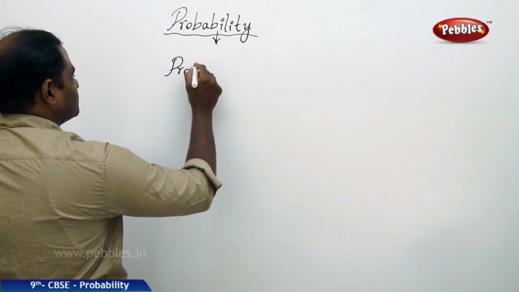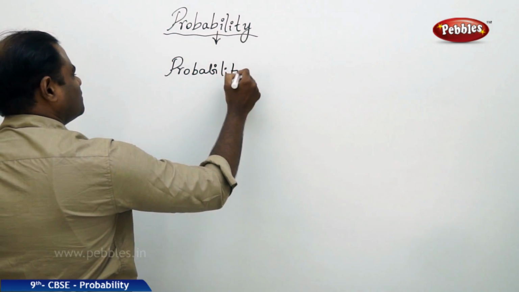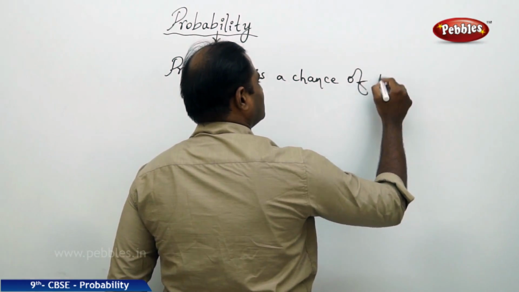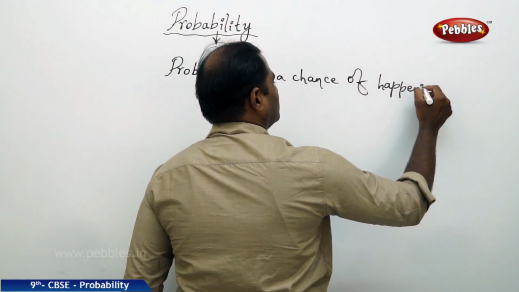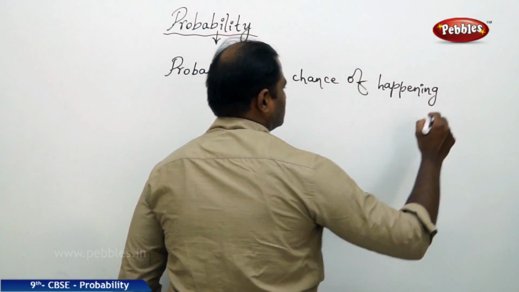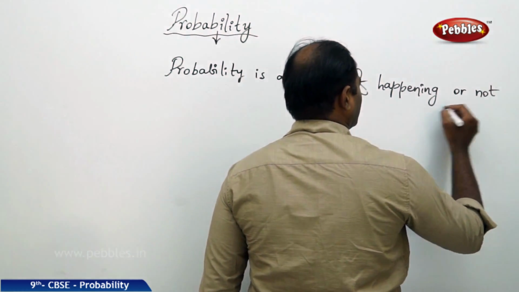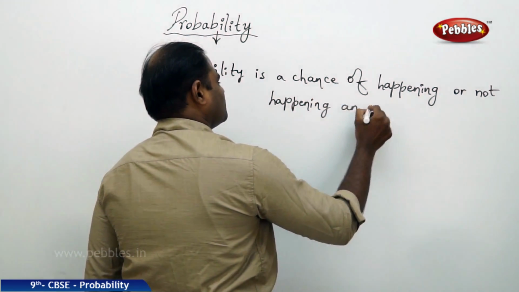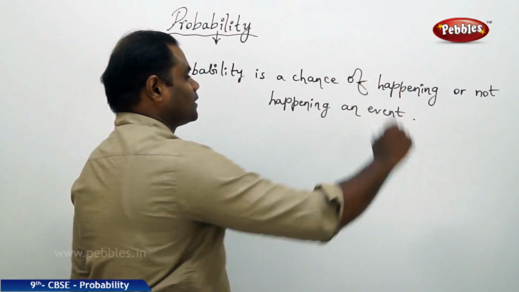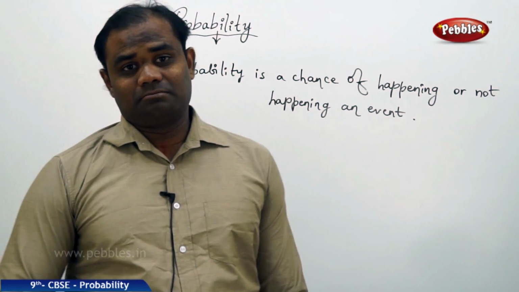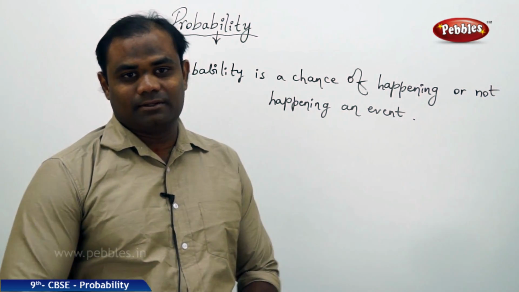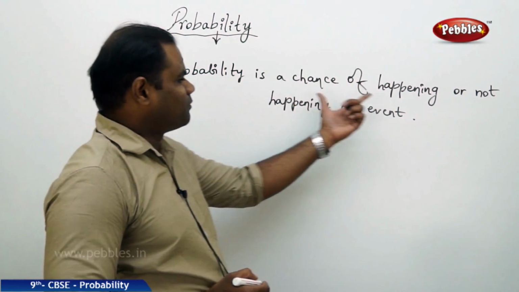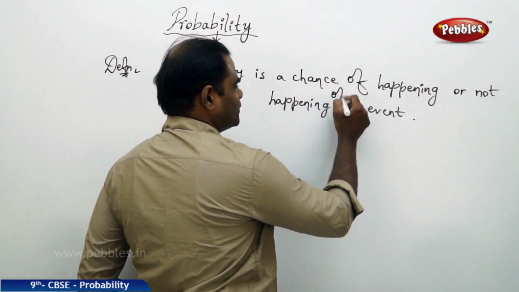Probability is a chance of happening or not happening of an event. Happening: it may rain outside. Not happening: it may not rain outside. So here I define probability as a chance of happening or not happening of an event.